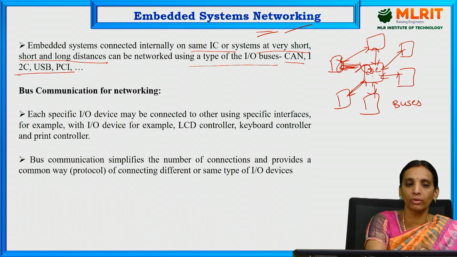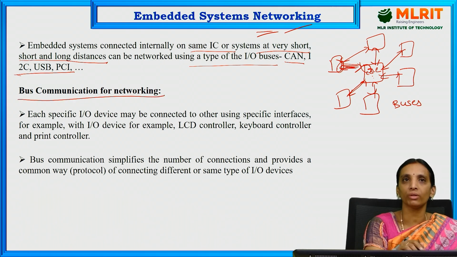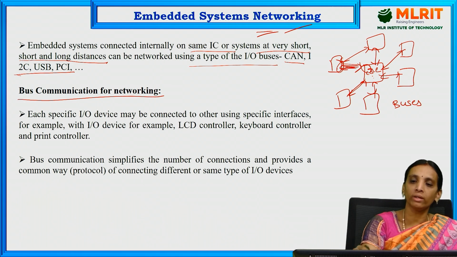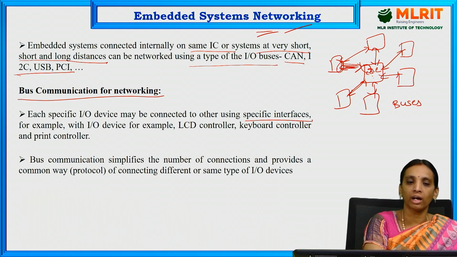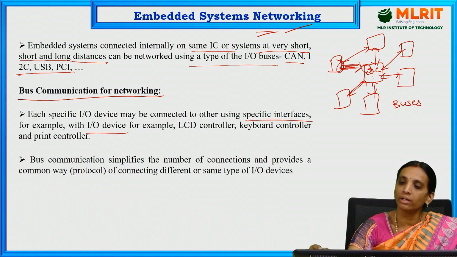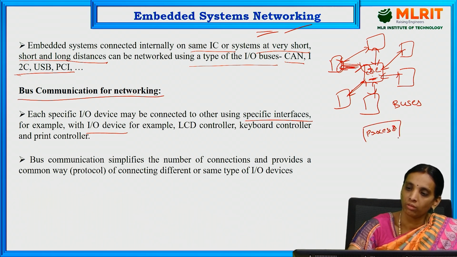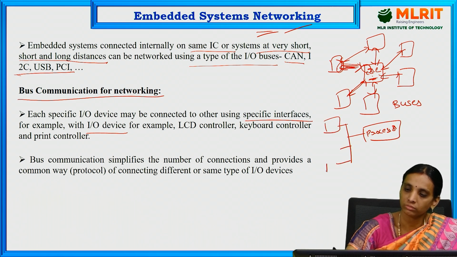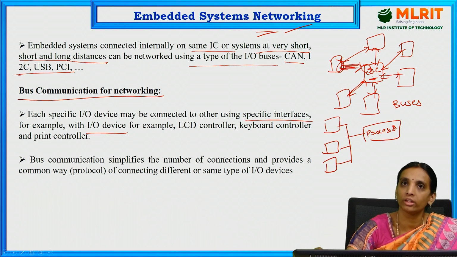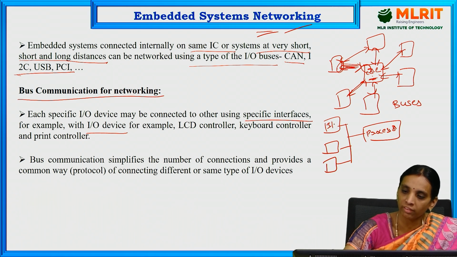Here is the bus communication for networking. Each specific IO device may be connected using specific interfaces. Here is the procedure used for connecting all the components and devices used for that application with the embedded processor. All the devices used for that application are connected to the processor, and these are simply called I/O devices.